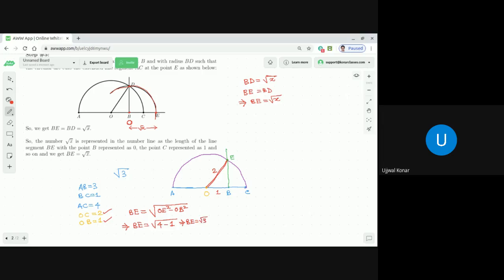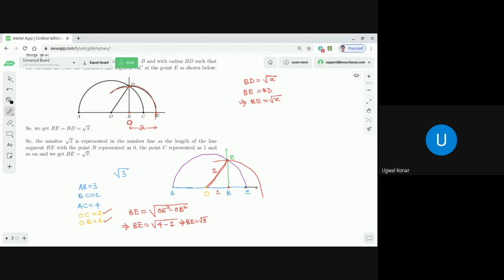Now, our task is simple. What are we going to do? We can draw a circular arc. You just open your geometry box and you can do this. Draw a circular arc by keeping the point B as the center and BE as the radius. Correct, na? So if you draw the circular arc, it will be something like this. Correct, na, dear students?